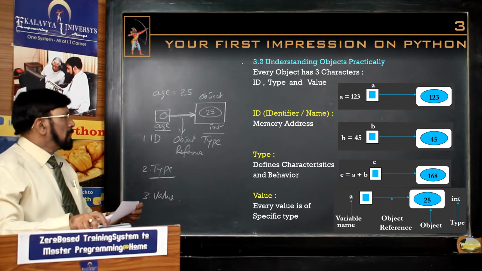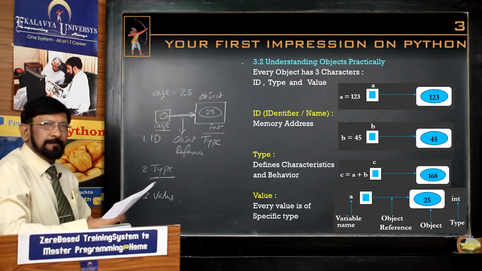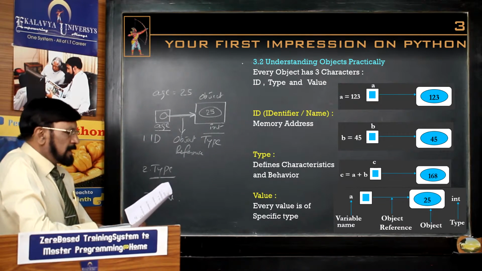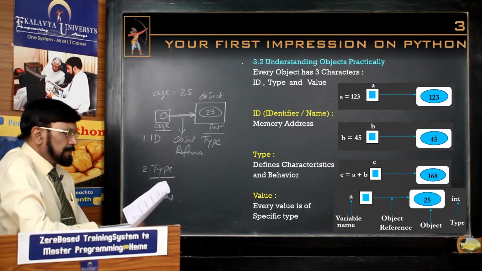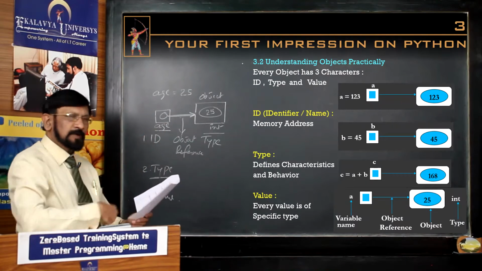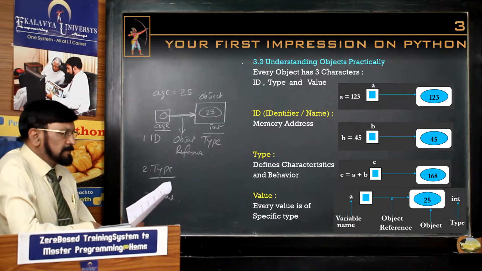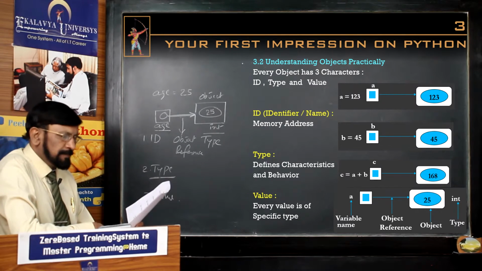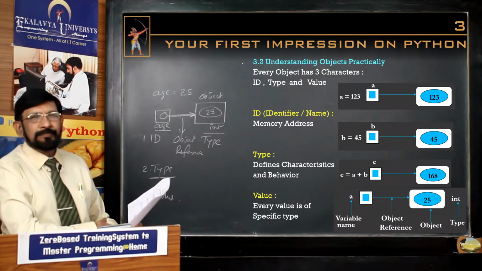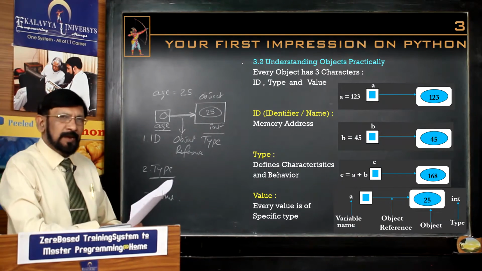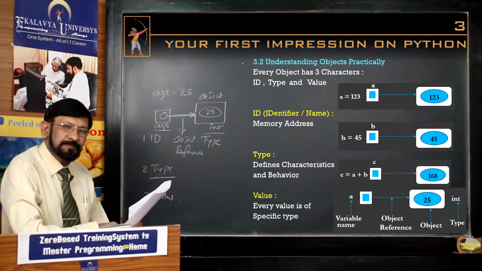And we see it a little deeper. Now these are three cases you see. Now I have declared three variables. One is A, second one is B, third one is C. With reference to this you understand. A's value is 123 and B's value is 45. I have given values to two variables. As far as C is concerned, I didn't explicitly assign any value. Indirectly I have given a value. What is that? C is equal to A plus B.